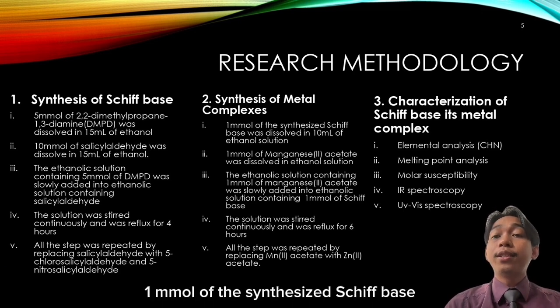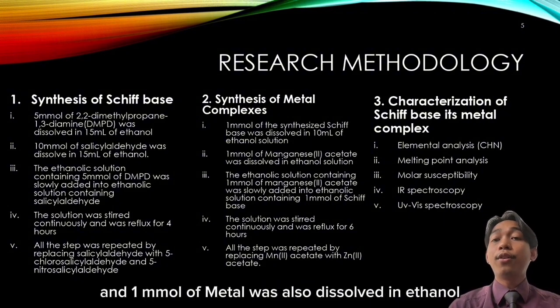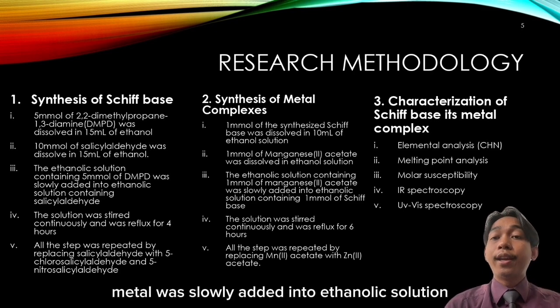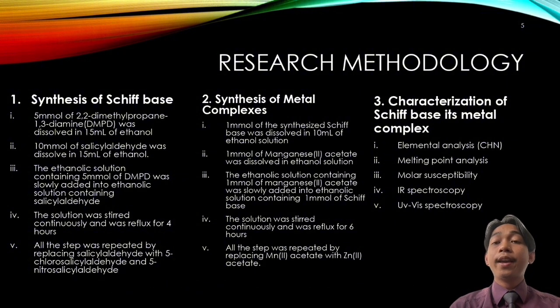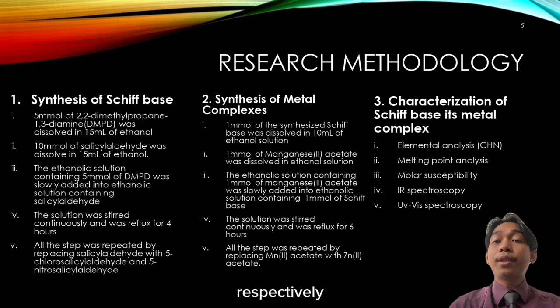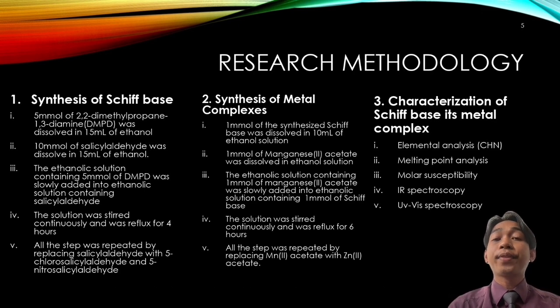1 millimole of the synthesized Schiff base was dissolved in 10 ml of ethanol, and 1 millimole of metal was also dissolved in ethanol. This ethanolic solution containing the dissolved metal was then slowly added into the ethanolic solution containing Schiff base with continuous stirring. This step was done 6 times by changing the pair of Schiff base and metal respectively. For this thesis, 6 metal complexes were obtained.